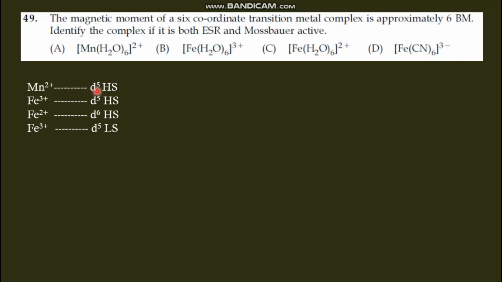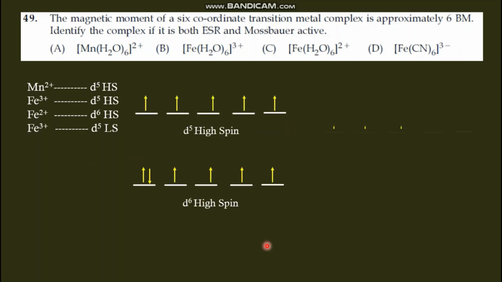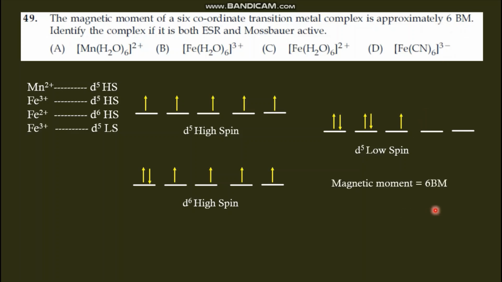So here manganese is d5 high spin, Fe3+ is d5 high spin, and Fe2+ is d6 high spin, and in option D it is Fe3+ with a d5 low spin. We can just arrange those. D5 high spin means the electrons will arrange like this, d6 high spin means like this, d5 low spin means like this. Now we have magnetic moment of 6 Bohr magneton.